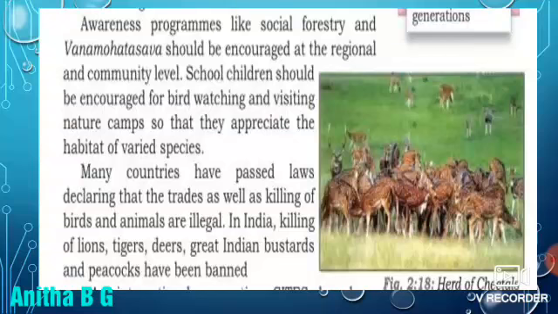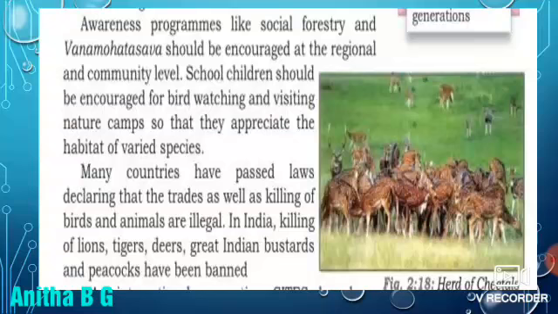Many countries have passed laws declaring that the trade as well as killing of birds and animals are illegal. In India also, laws have been passed declaring that the trade as well as the killing of birds and animals are illegal. They can file a case on it.